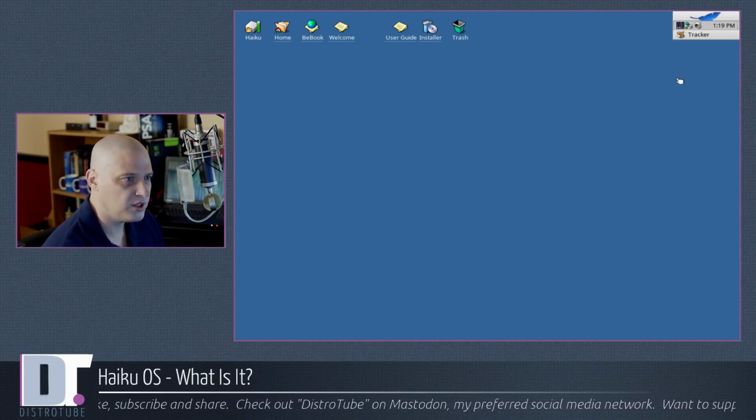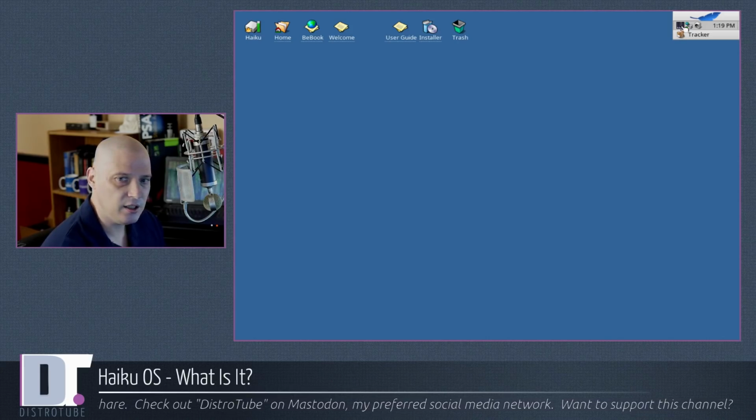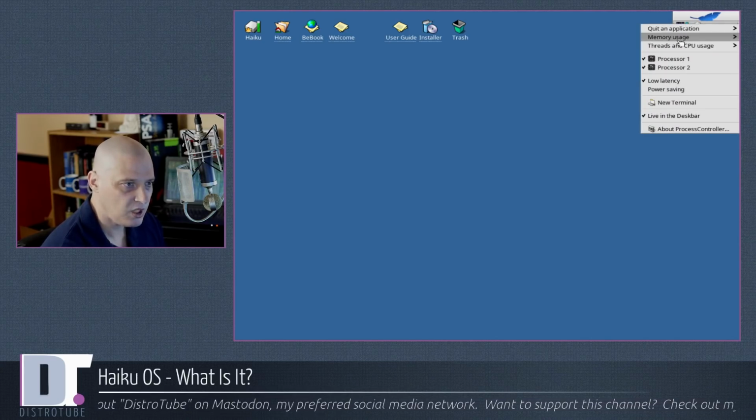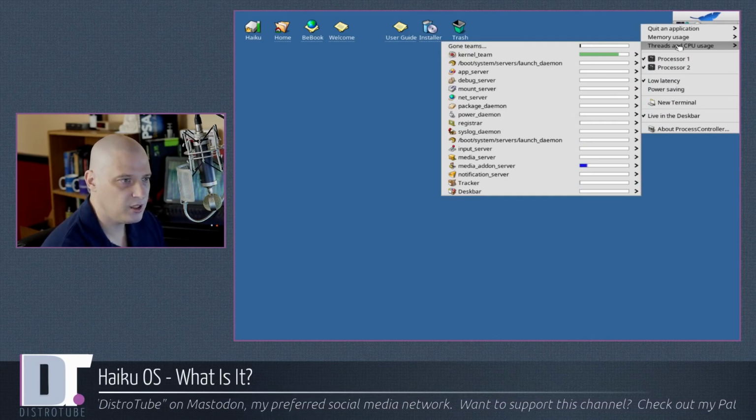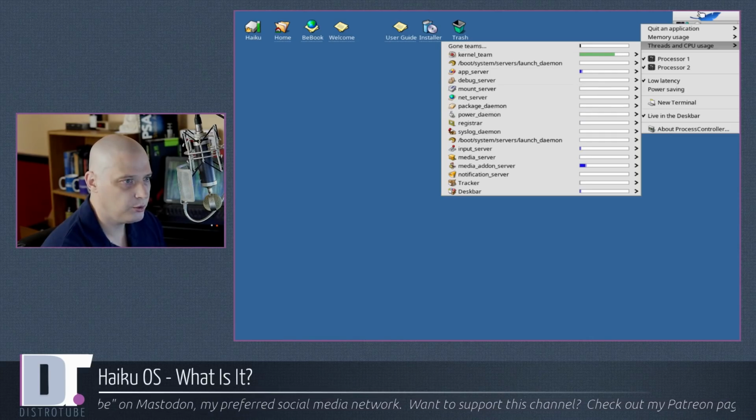All right, I mentioned HTOP is not in the repos, but we really won't need it because Haiku OS has a really neat process viewer right here. Up under the application menu, you have these bars here. Click on that, and then you have thread and CPU usage for those that want to monitor CPU usage.